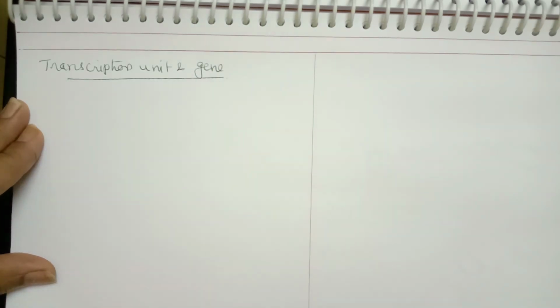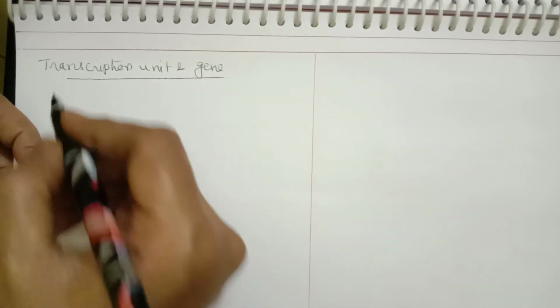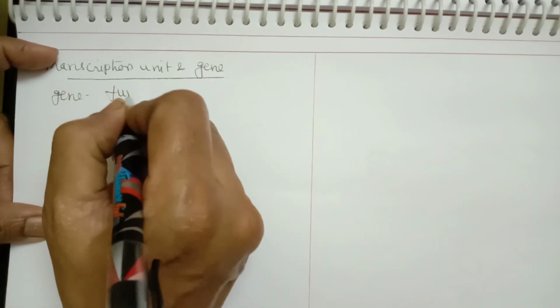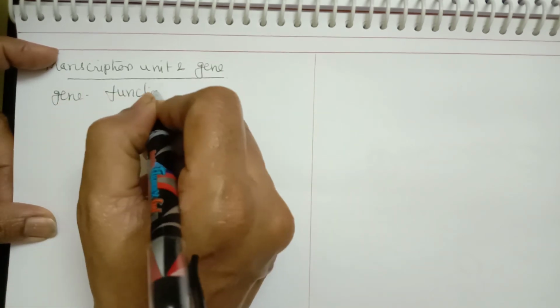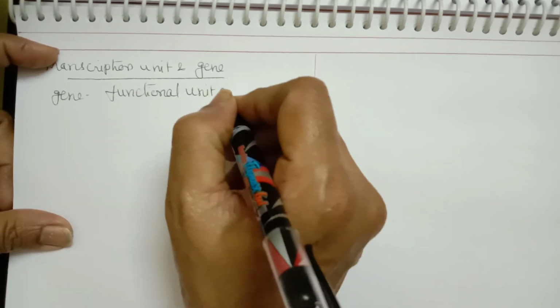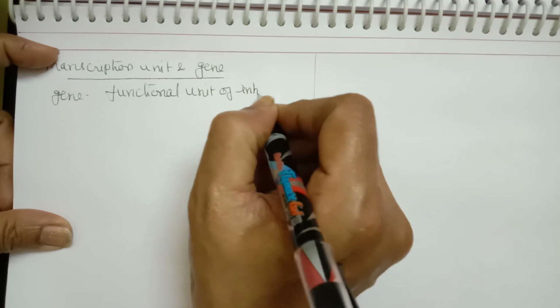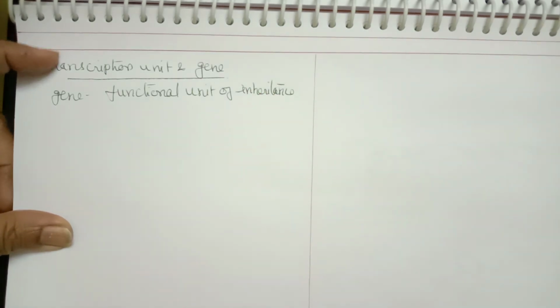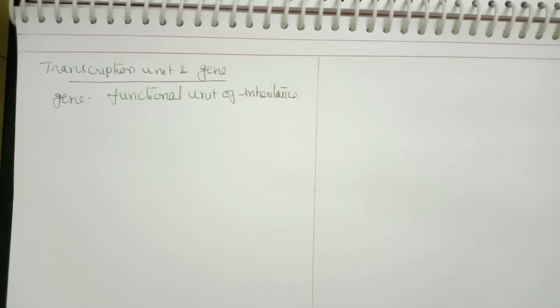Transcription unit and the gene. So a gene can be defined as the functional unit of inheritance. Functional unit of inheritance, that we call as a gene.